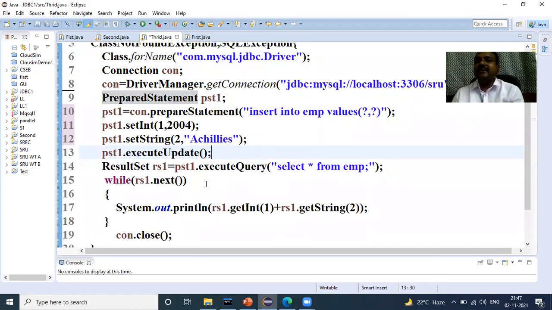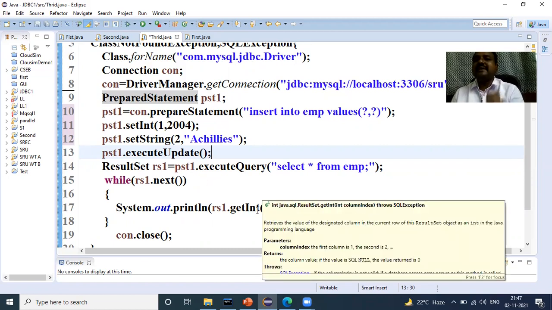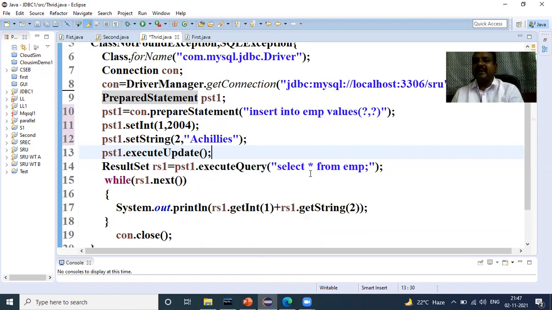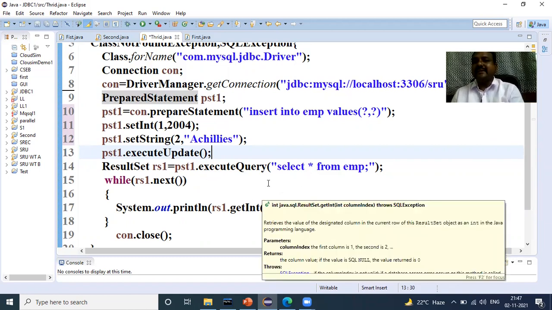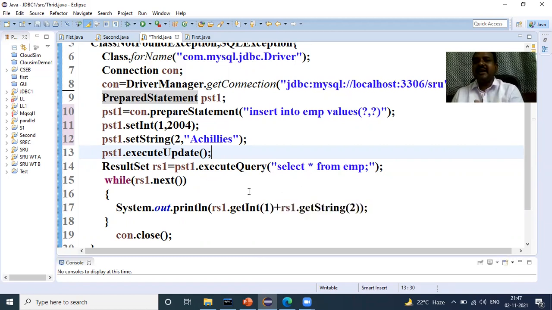There we have an iterative statement, and we execute it until we find the last tuple of my table, extracting each and every column. If my first column is integer, I say getInt. If my second column is a string, then I say getString of 2. Then we close my connection.